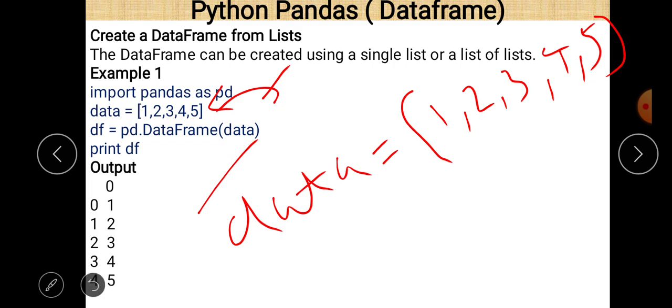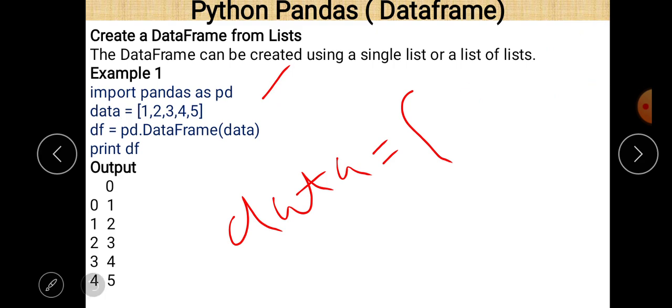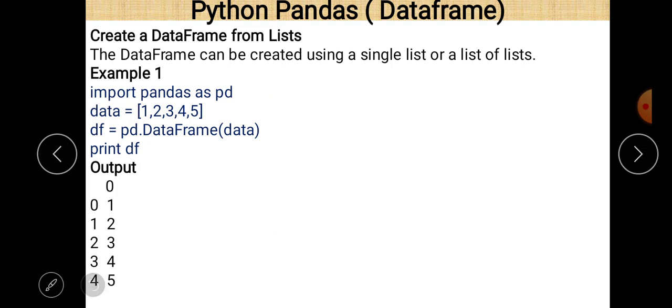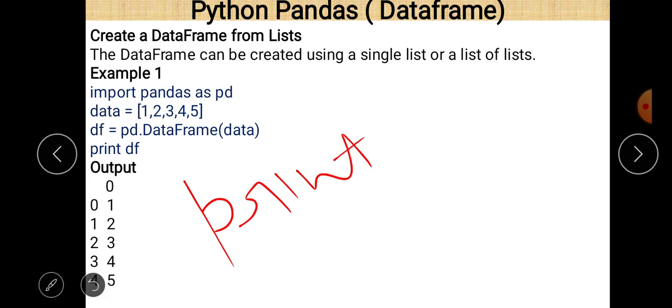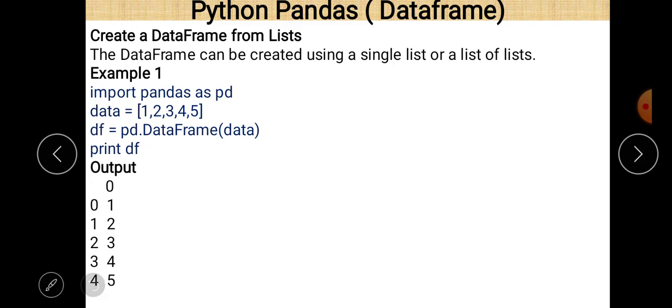When the data frame is created and we want to check whether it is created or not, just write a print statement, print(df), which prints the data frame. The name of the data frame is df here. So you can easily see the output: the elements are 1, 2, 3, 4 and 5.